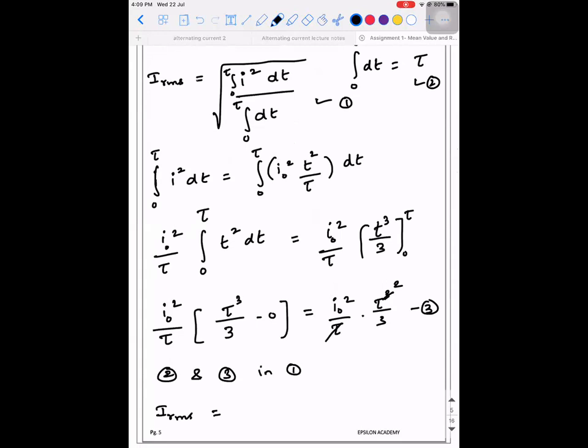I RMS will be equal to square root of, what is the value of numerator? I naught square tau square divided by 3. What is the value of the denominator? Tau.